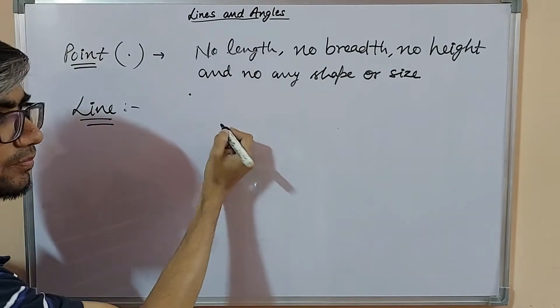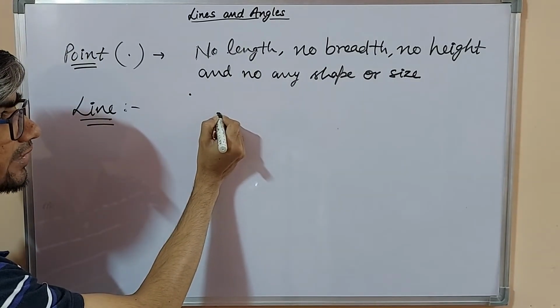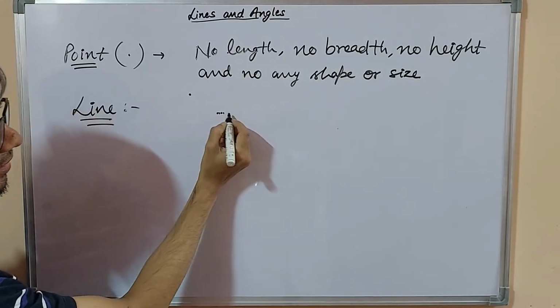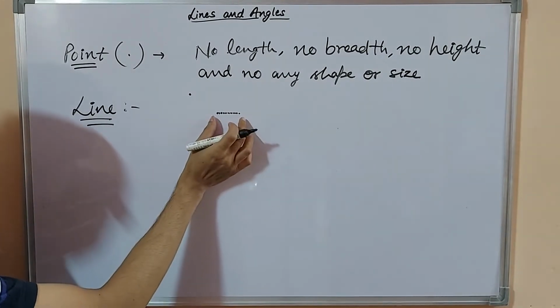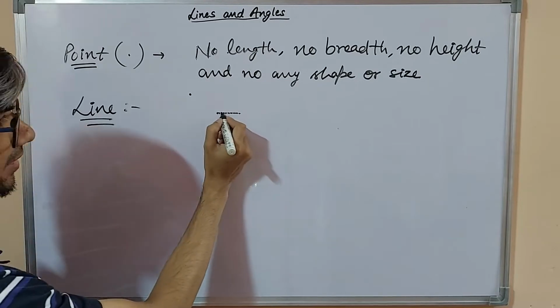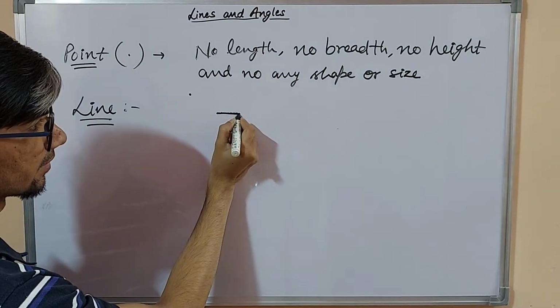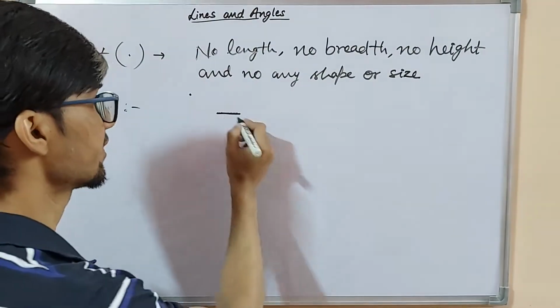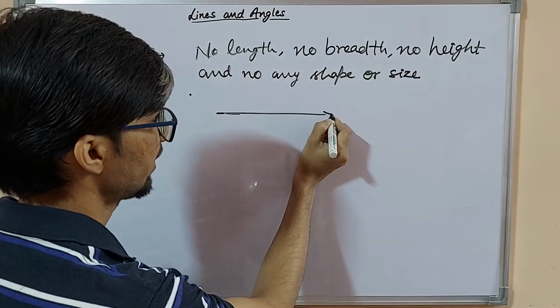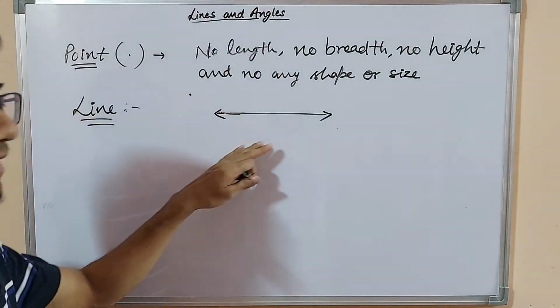A line is made up of an infinite number of points like that. We join them and it makes a line, and a line is a straight path which can be extended in both directions.